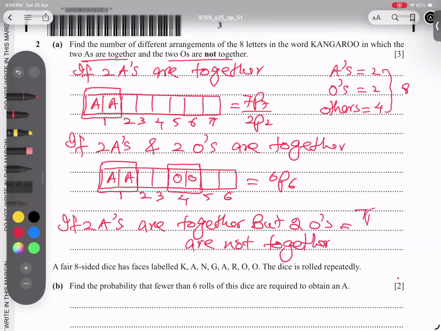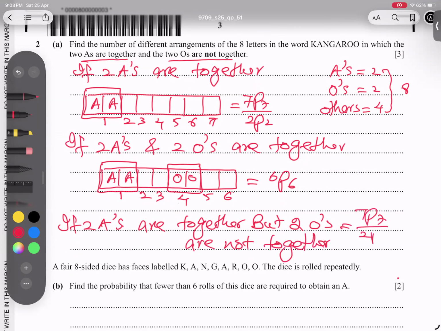So 7P7 divided by 2P2 minus 6P6. If you type it in the calculator, the answer turns out to be 1800. I hope the point is very clear. Now let's talk about the next part of the question.